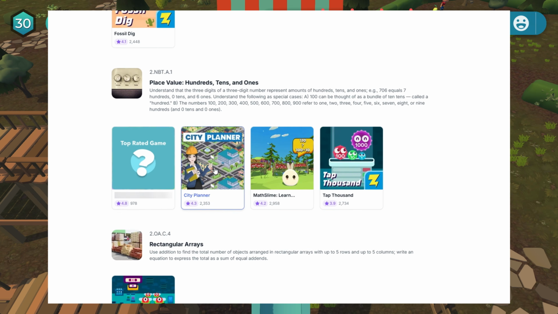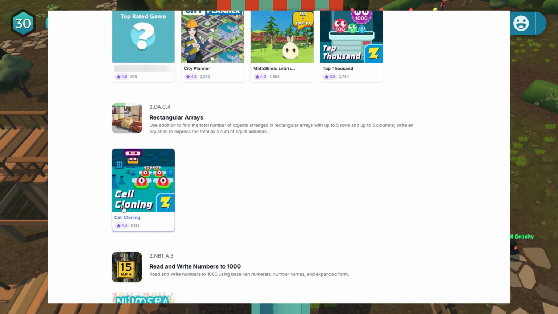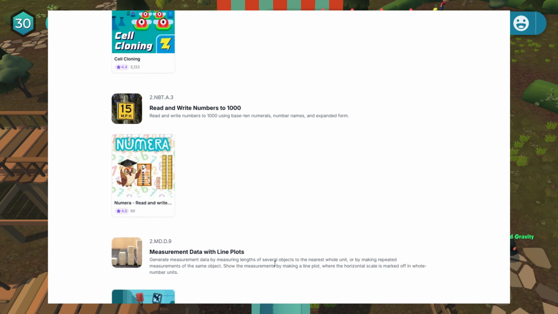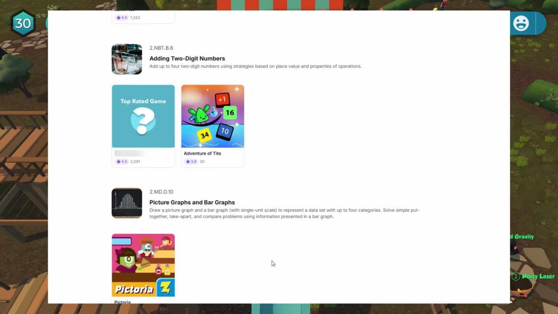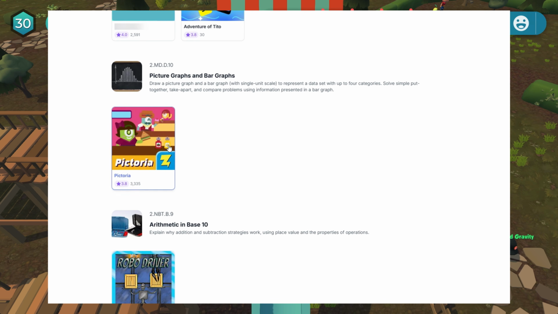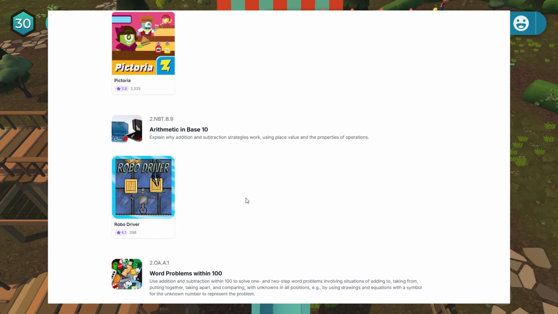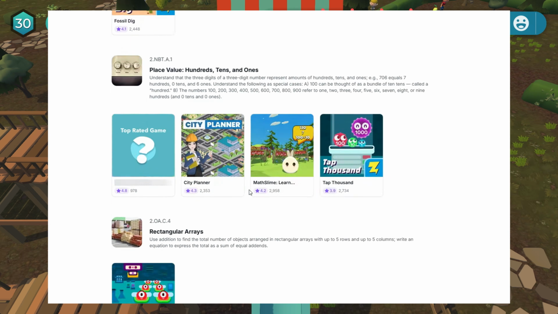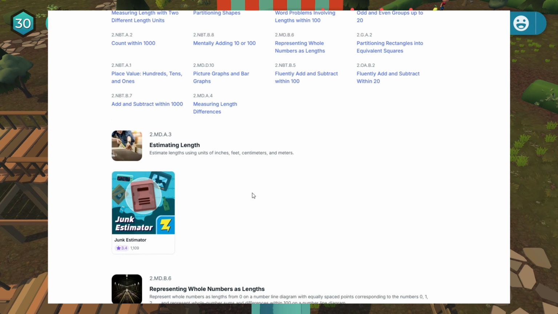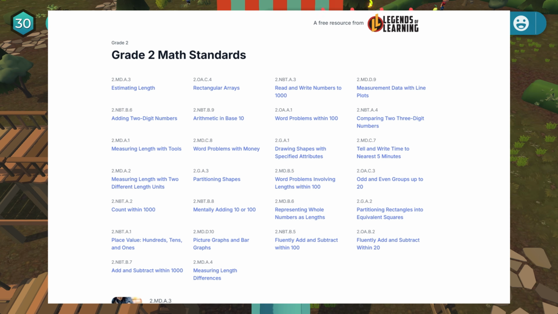We have City Planner for place value, hundreds, tens, and ones, as well as Tap 1000. Cell Cloning for rectangular arrays. And let's see, we have Pictoria for picture graphs and bar graphs. Robo Driver for arithmetic in base 10. So it looks like there's some areas where it says games coming soon as they expand for those specific standards.